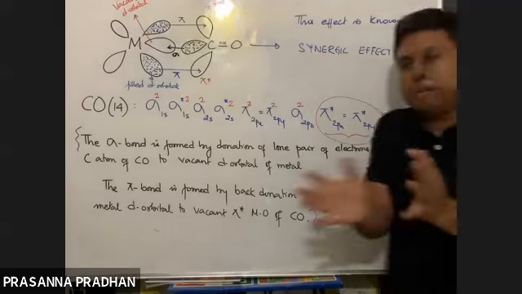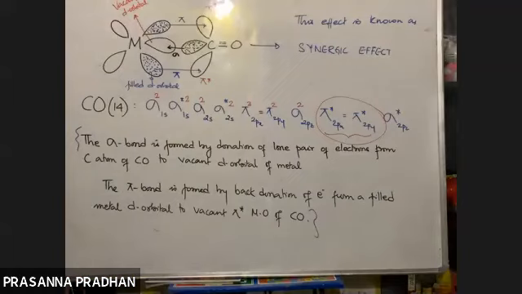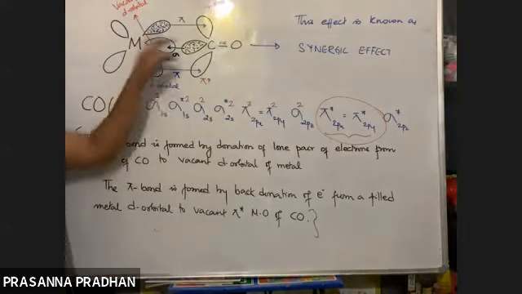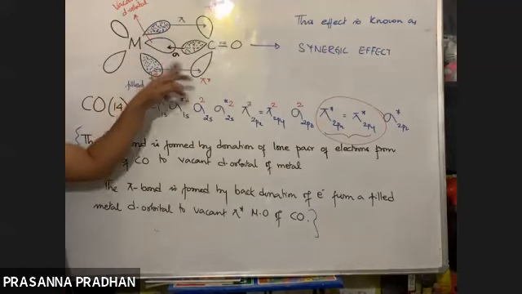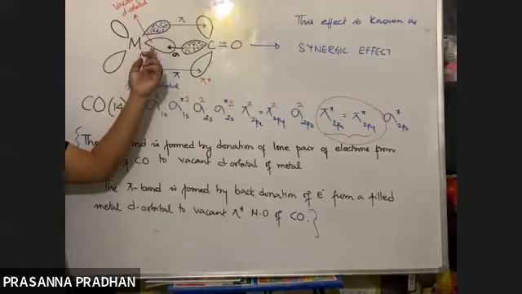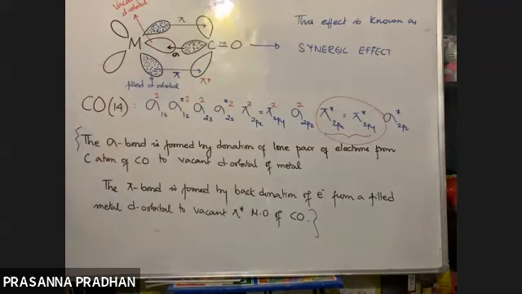So CO is the only ligand where back donation of electron occurs. Why? Because CO is the only ligand which possesses pi antibonding molecular orbital which is vacant. So due to this, there will be a back transfer of electron from metal to ligand. उल्टा हो रहा है. Usually transfer of electron takes place from ligand to metal. लेकिन यहाँ पर metal to ligand हो रहा है, resulting in the formation of pi bond like this. So this effect is known as a synergic effect.